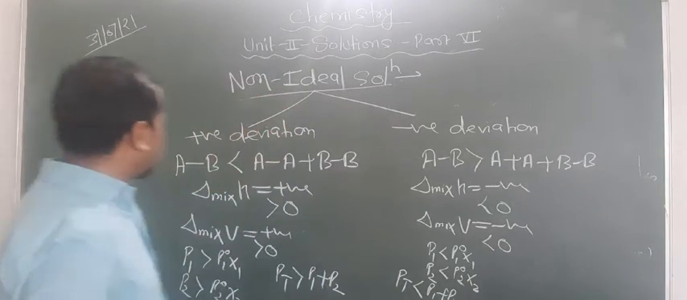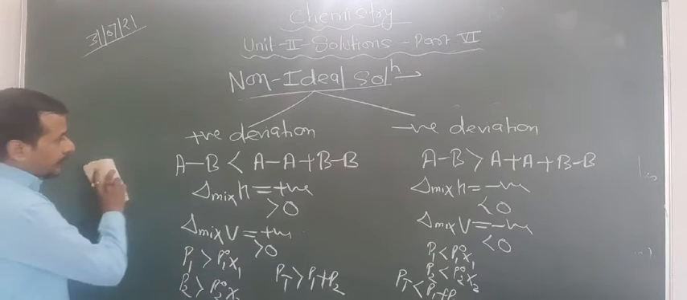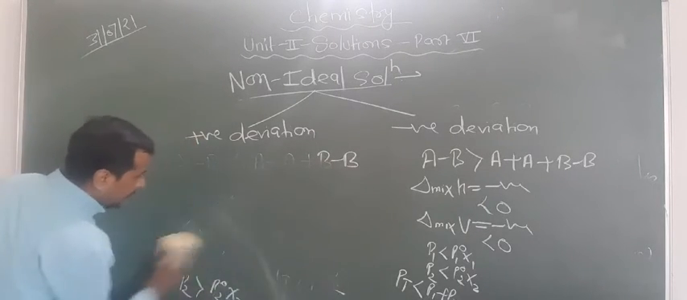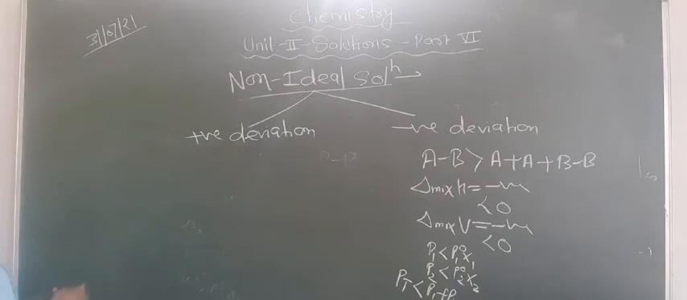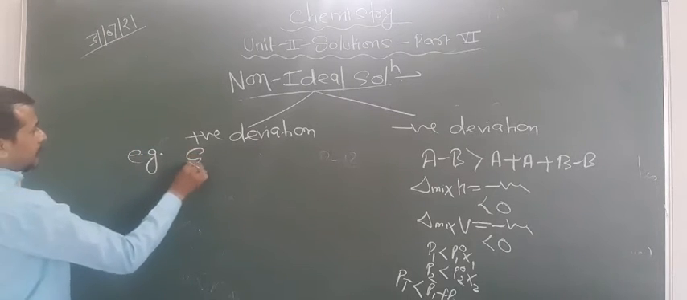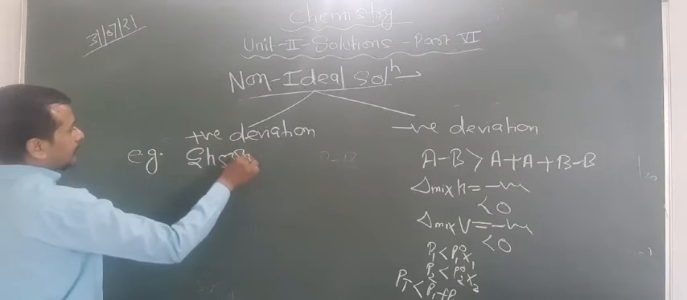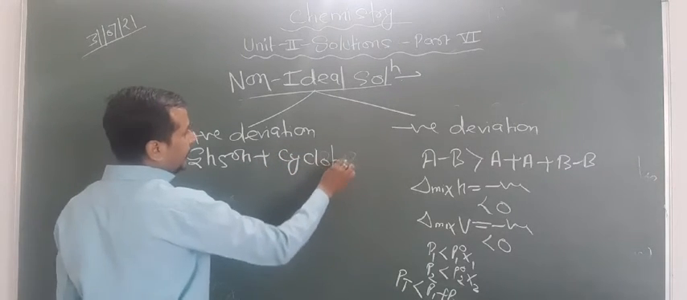Now let us focus on examples of non-ideal solution showing positive deviation. Are you getting this point or not? The examples of positive deviation. So the most common example is ethyl alcohol plus cyclohexane.